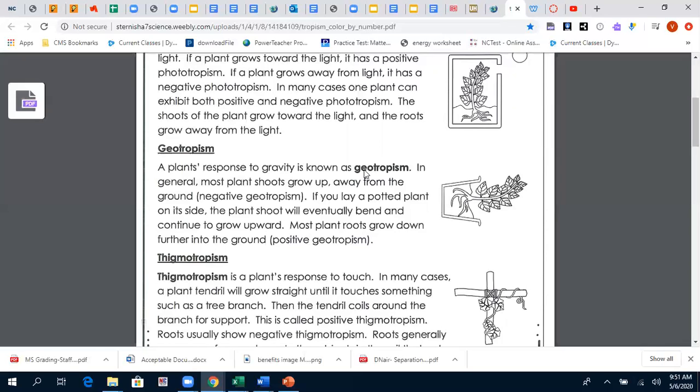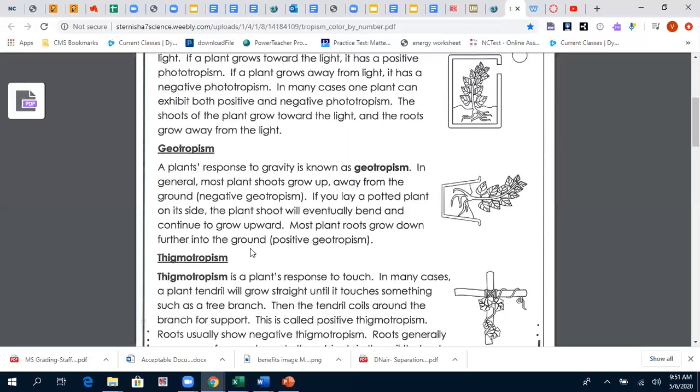So it starts taking a turn towards the upper side. See the plant, initially the pot fell down, and it would have been like this. Slowly the upper part of the plant tries to understand where the light is, and it starts moving in that direction. It would have a bend and it starts moving in that direction, right? So whenever the plant shoots are going up away from gravity, it is called negative gravitropism.